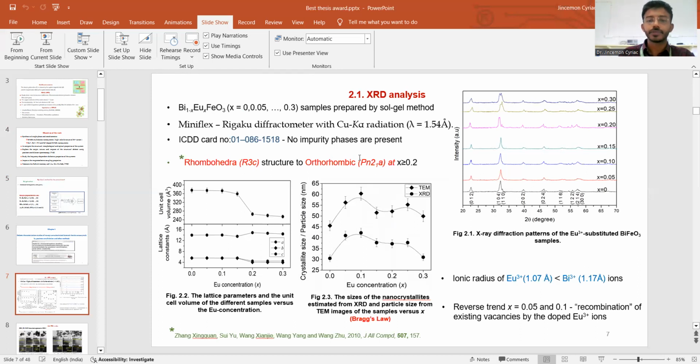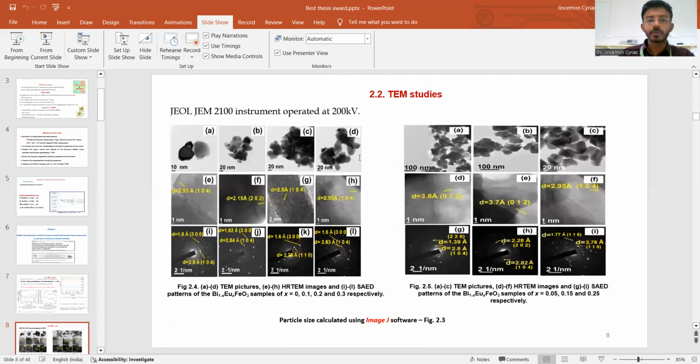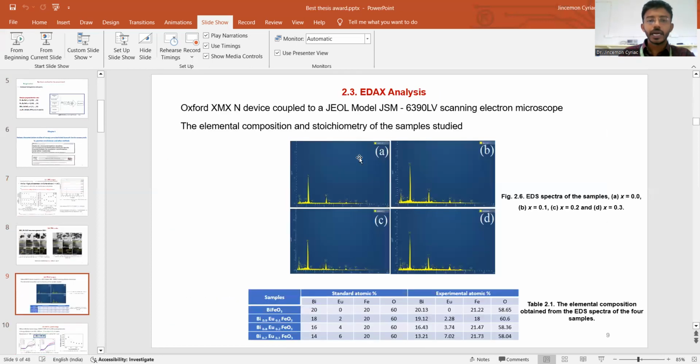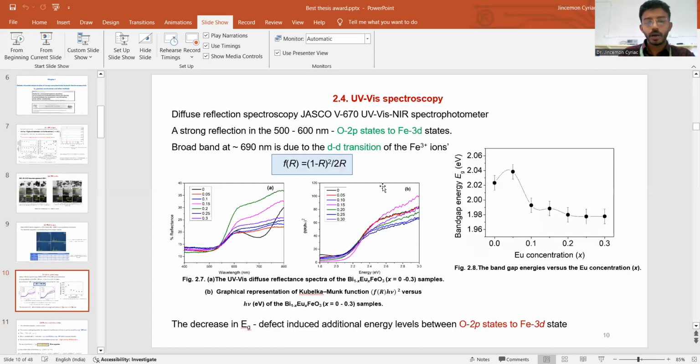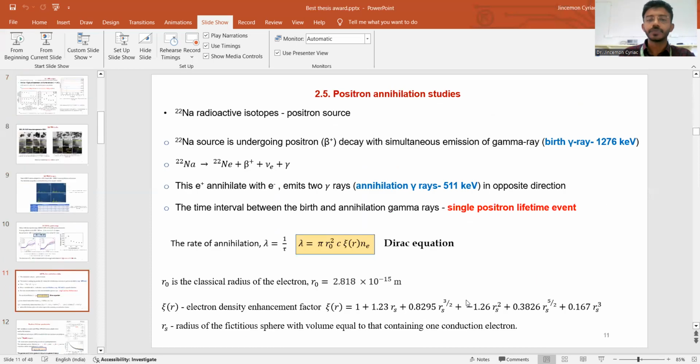And this structural transformation enhanced the UV absorption spectroscopy property. The band gap is decreased due to the defect-induced energy level formation between oxygen 2p state and Fe 3d state.